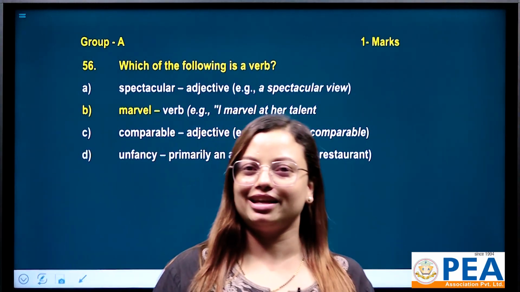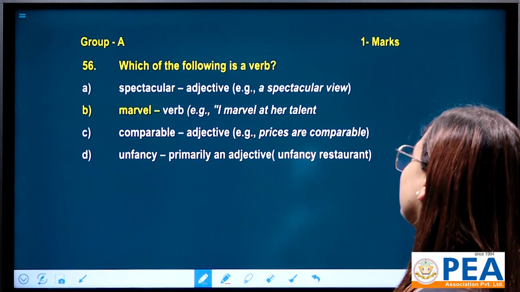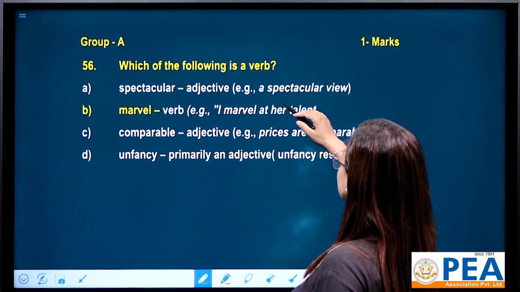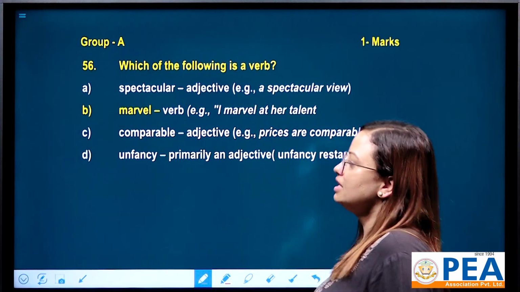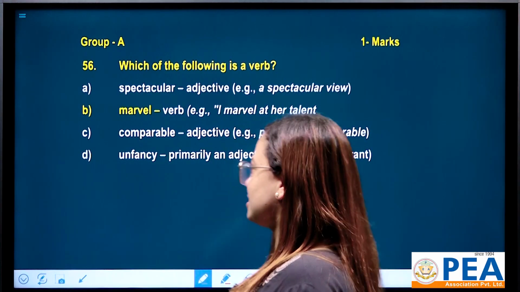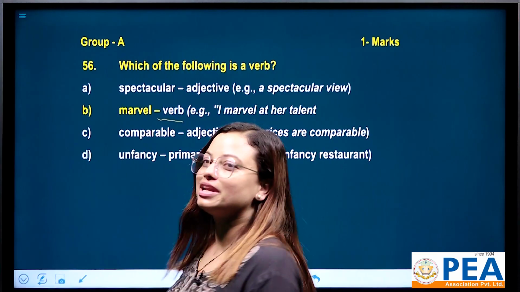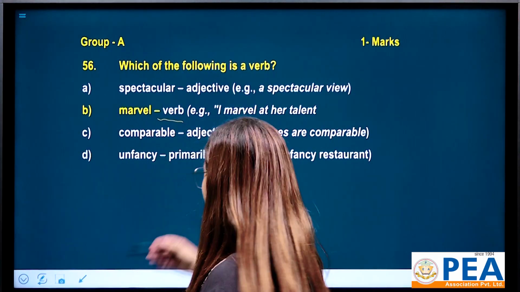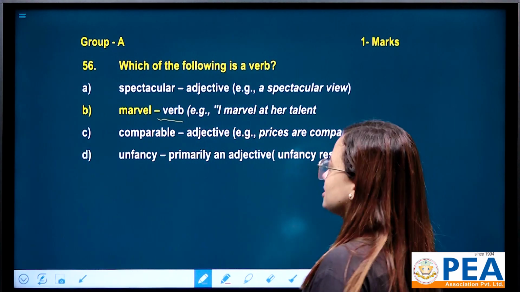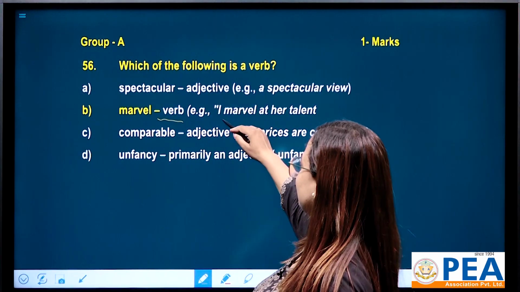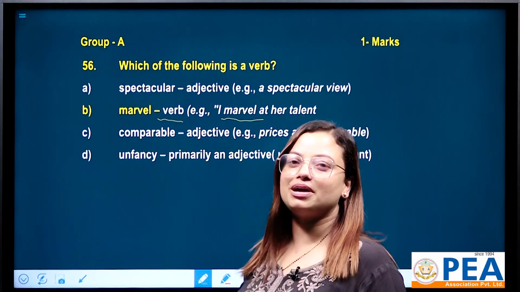We can see an example here: a spectacular view. Number B, marvel, right? Yes, this can be a verb and this can be also a noun. I marvel at her talent. I have used here marvel as a verb.